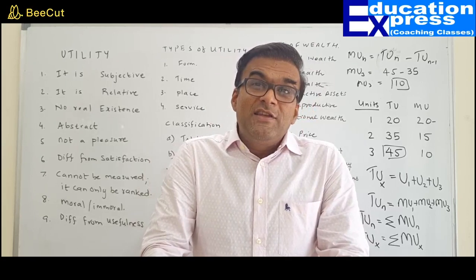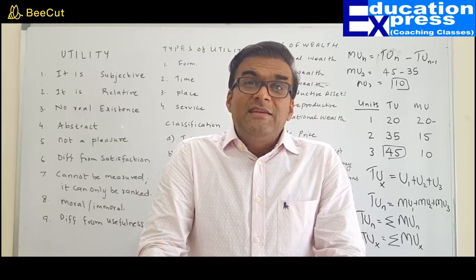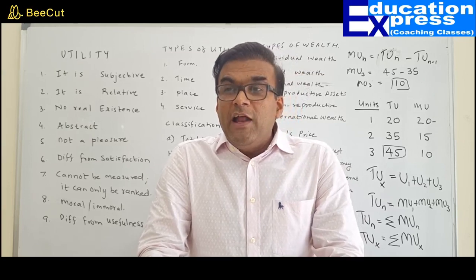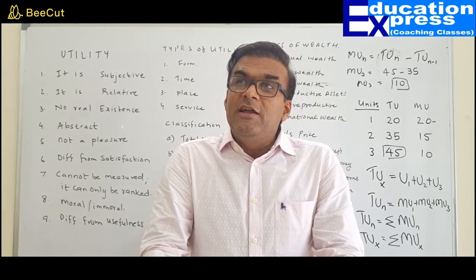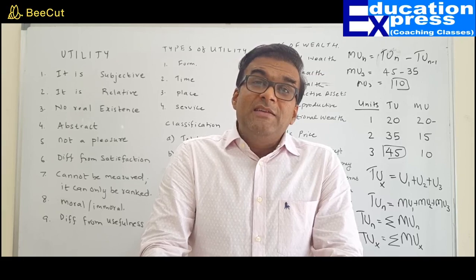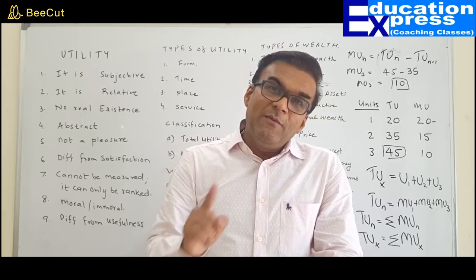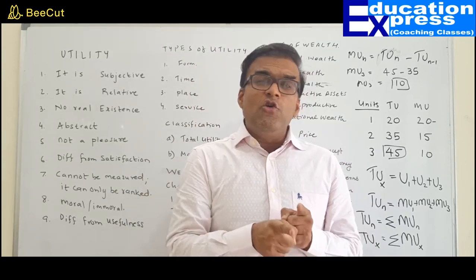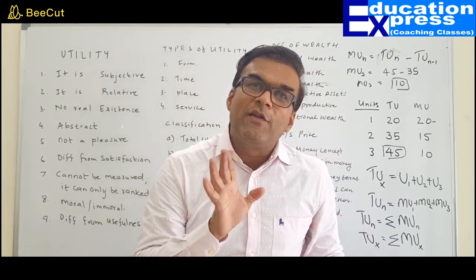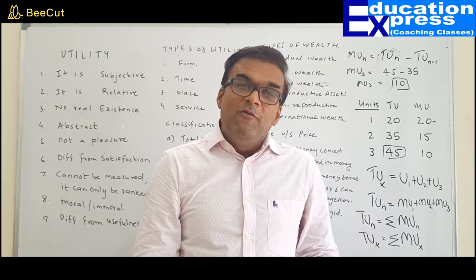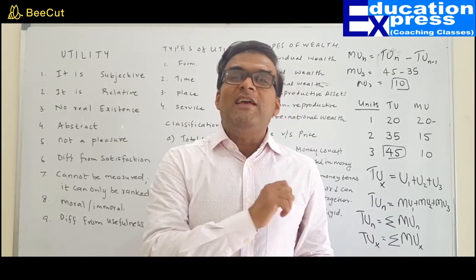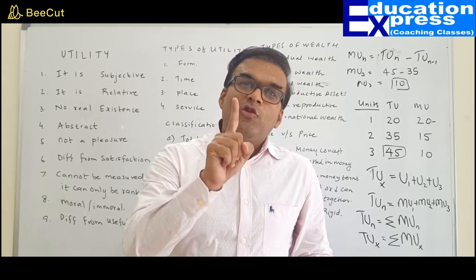Value is a more realistic concept. Price is subject to fluctuation because of many factors. Value is expressing one commodity in terms of another. Price is expressing value in terms of money. Value will always be a ratio of one commodity to another commodity, whereas price is always related to one unit.